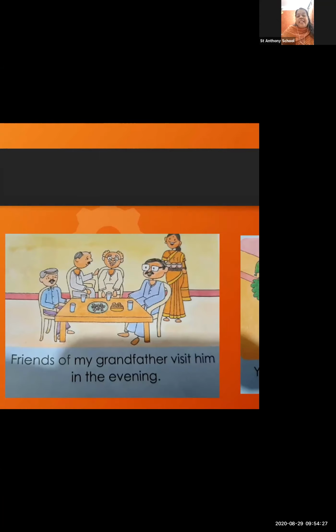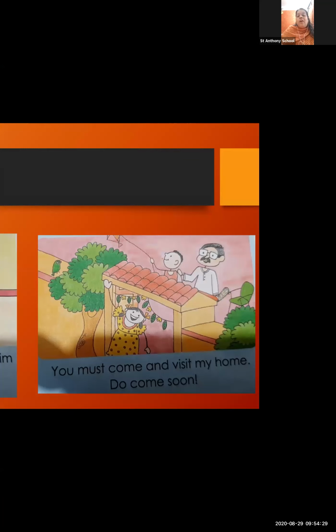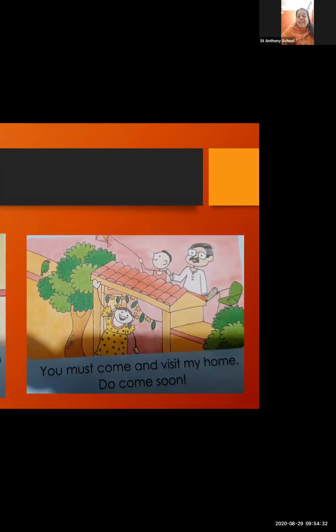In the next picture, you can see what the girl is saying: you must come and visit my home. Do come again. Now it is time to say bye bye to this girl. She is saying bye to us, and she wants us to come and visit her home again.